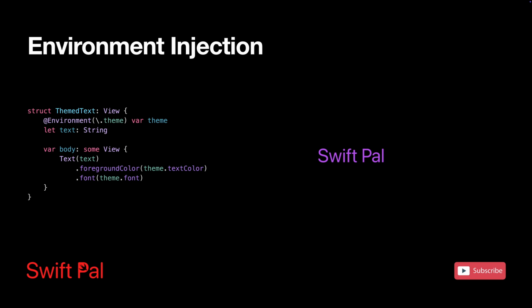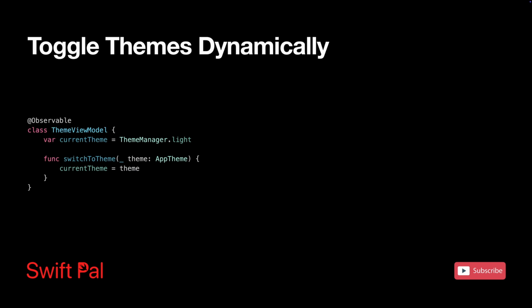SwiftUI maintains an environment dictionary that flows down the view hierarchy. When you set an environment value, all child views have access to it through the environment property wrapper. To enable runtime theme switching, wrap your theme state in @Observable that publishes changes to the SwiftUI system. The @Observable makes all of its properties automatically trigger view updates whenever the theme changes.